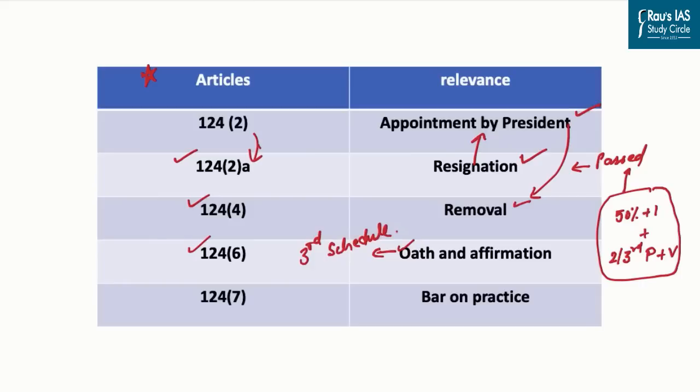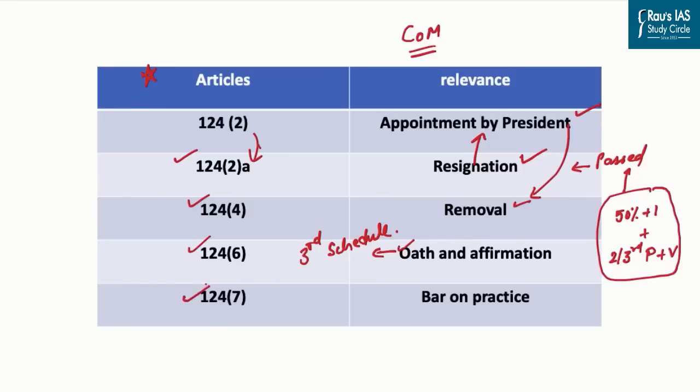So, irrespective of how a person is appointed, resignation, removal, or even the oath, everywhere you will find the mention of a single person who is the President of India. But as we know, the real executive power of the President lies with the Council of Ministers headed by the Prime Minister. So in this case also, ideas, advice, everything comes from the Council of Ministers headed by the Prime Minister. President is acting as an implementing authority in this case also.